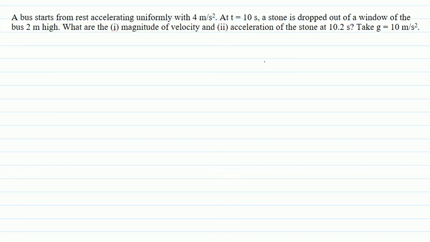The question here is: a bus starts from rest accelerating uniformly with 4 meter per second square. At t equals 10 seconds, a stone is dropped out of the window of the bus, 2 meter high. What are the magnitude of velocity and acceleration of the stone at 10.2 seconds? Take g equals 10 meter per second square.